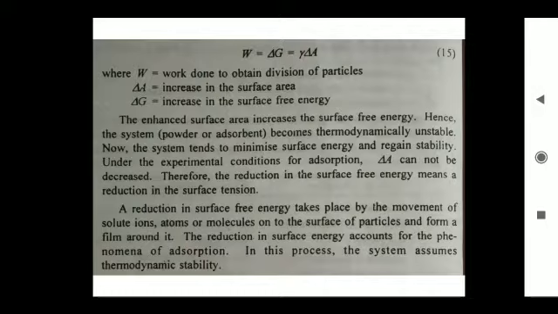In some cases, the phenomenon opposite to absorption is termed desorption. It is the process in which absorbed molecules or ions are removed from the solid surface. That is called desorption.